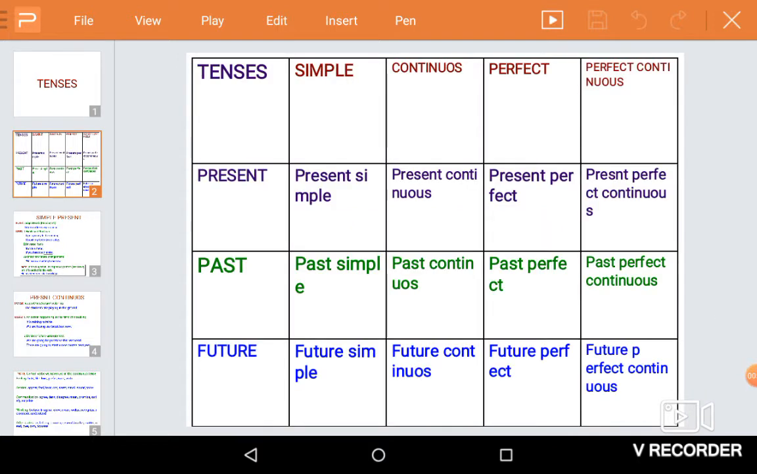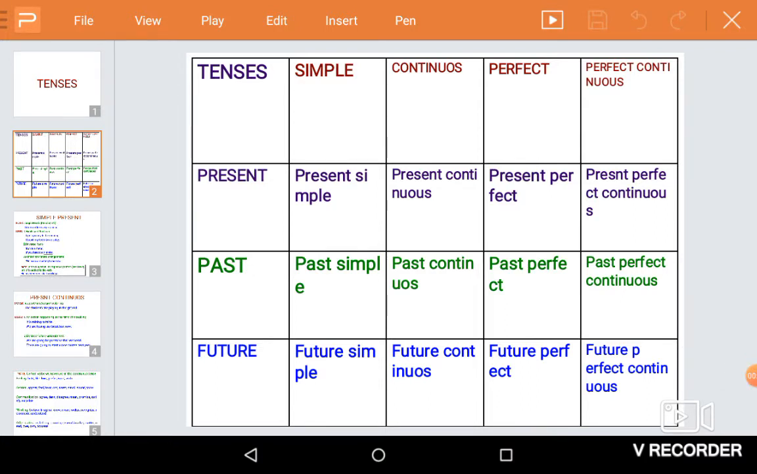Unlike many languages, English has 12 tenses. There are three major tenses: present, past, and future, and each tense has four aspects: simple, continuous, perfect, and perfect continuous. Though there are 12 tenses in English, we use only few tenses often. We use certain tenses very rarely or seldom. For example, past perfect continuous and future perfect continuous.